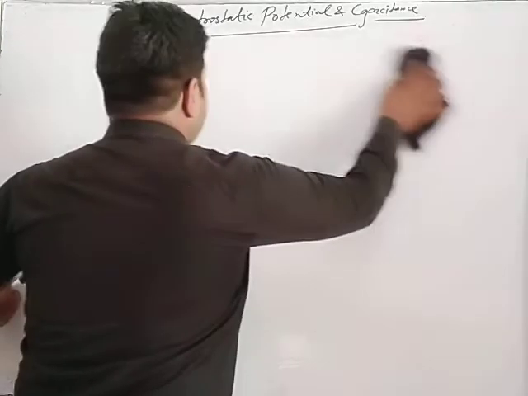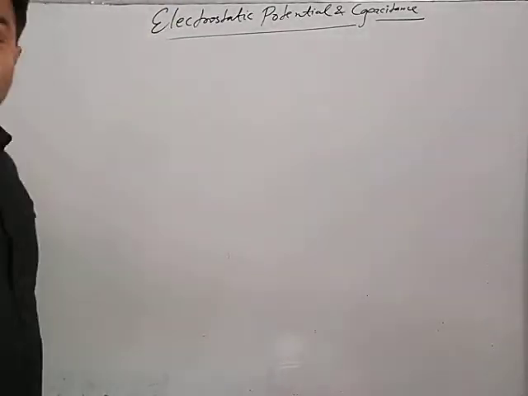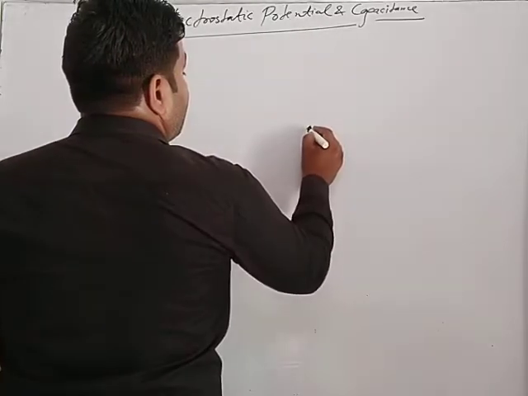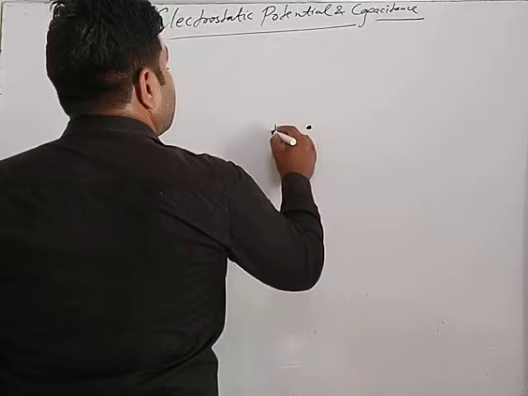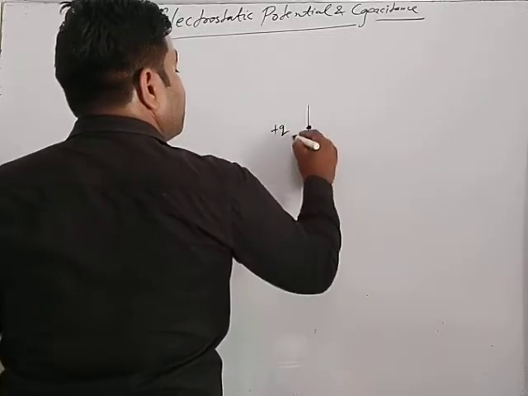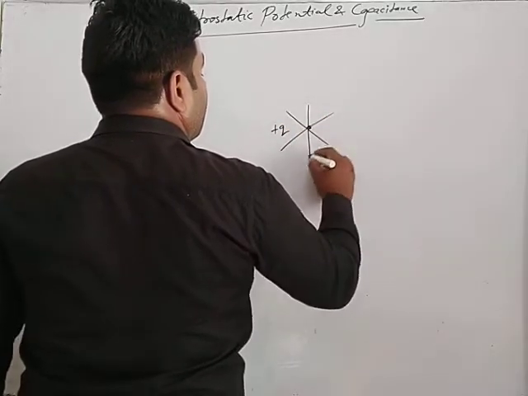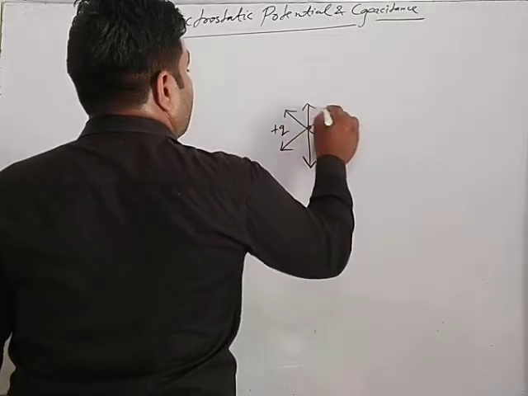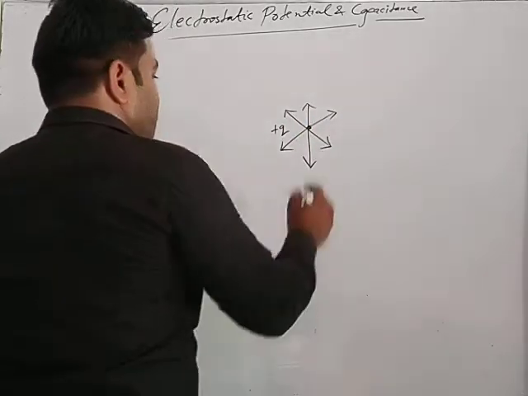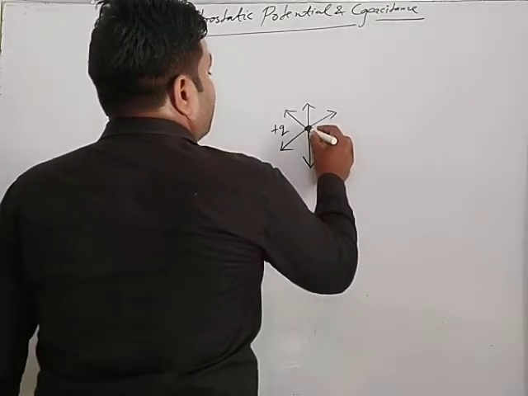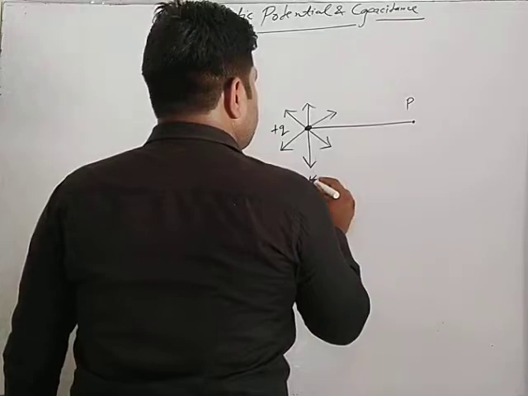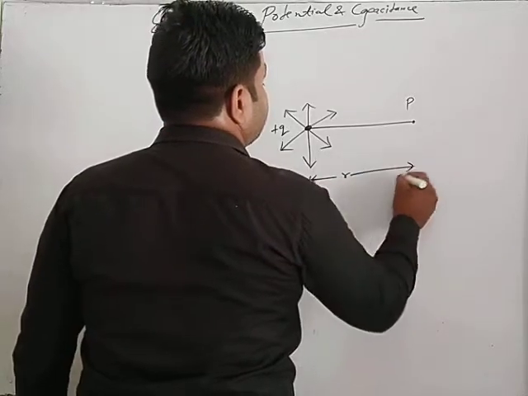Very simple derivation. Whenever the diagram concept is clear, then the derivation takes only a few steps. Here a source charge is available, and due to this source charge, we have to calculate what? The value of potential at point P, whose distance from this is R.